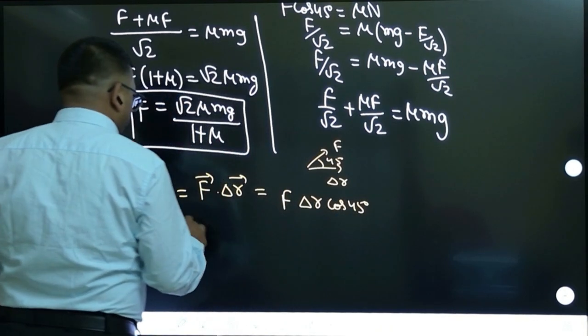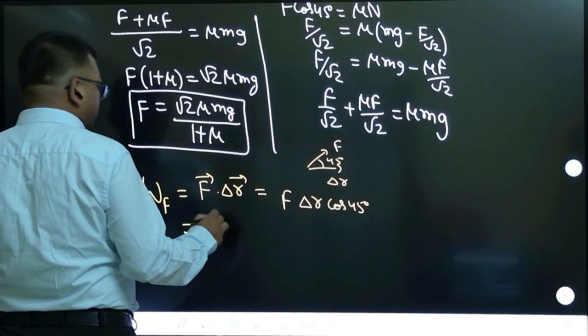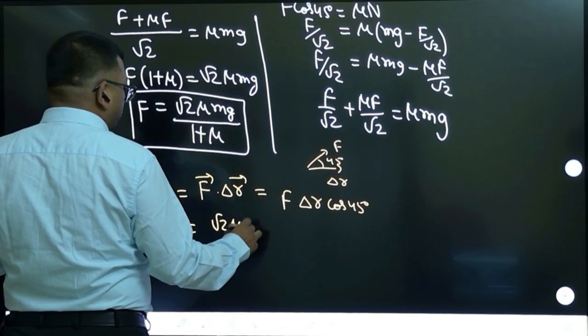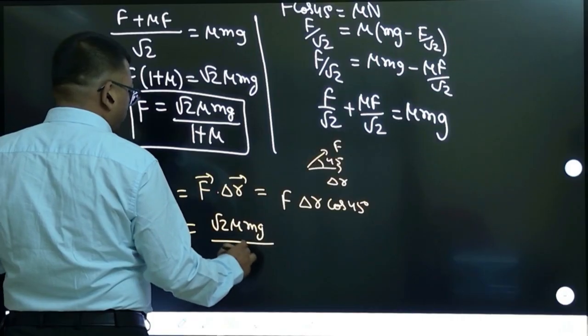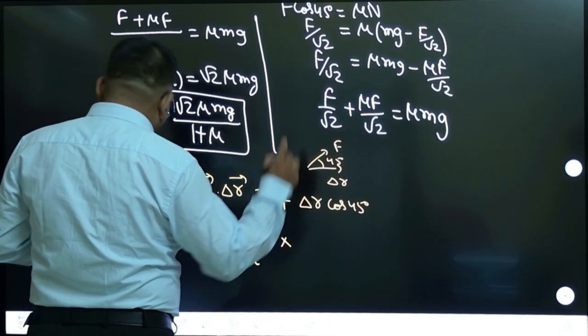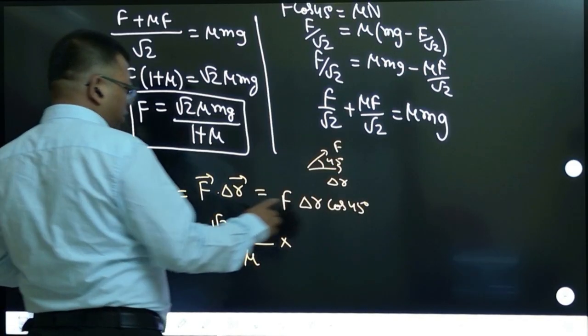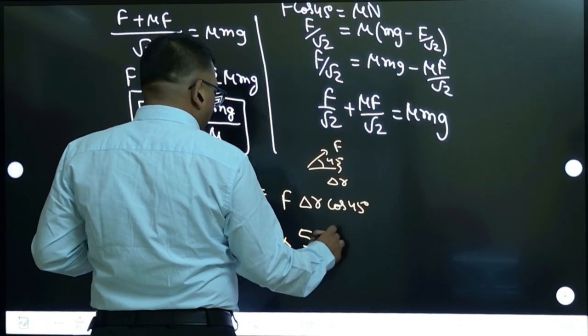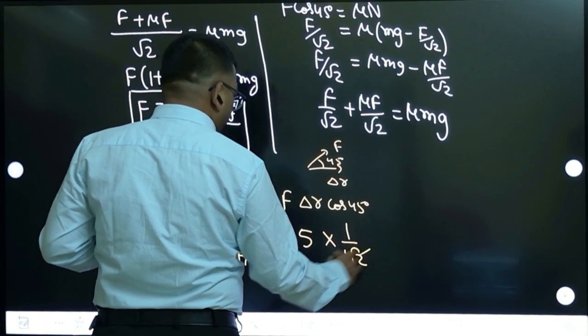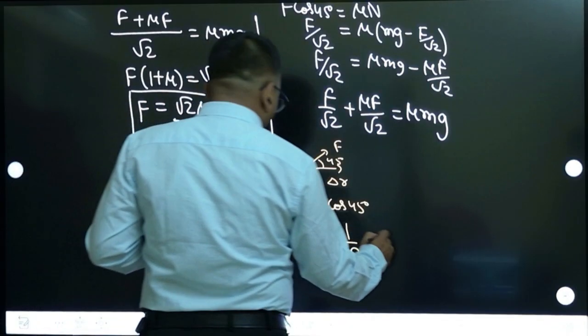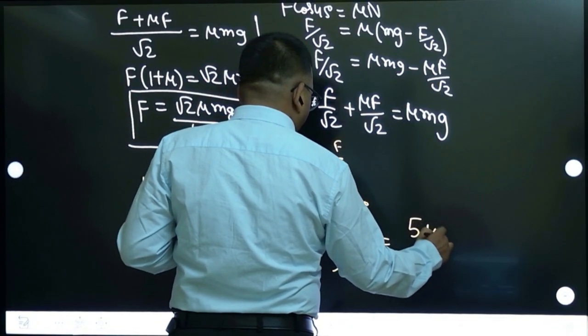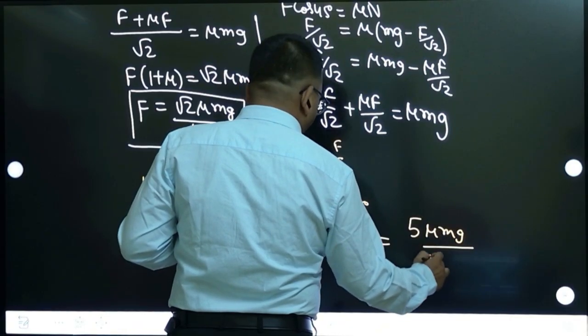Let us try to solve it. So F we already calculated, substitute root 2 mu mg divided by 1 plus mu. Displacement they have given in the question, how much? I think they have given 5 meter. Displacement is 5 meter. Cos 45 is 1 by root 2, so 1 by root 2 cancels. Now you solve: 5 mu mg divided by 1 plus mu.